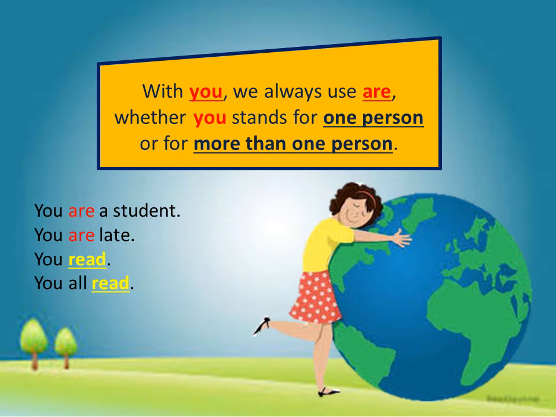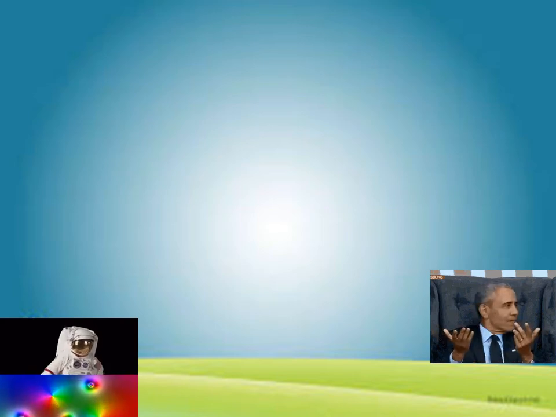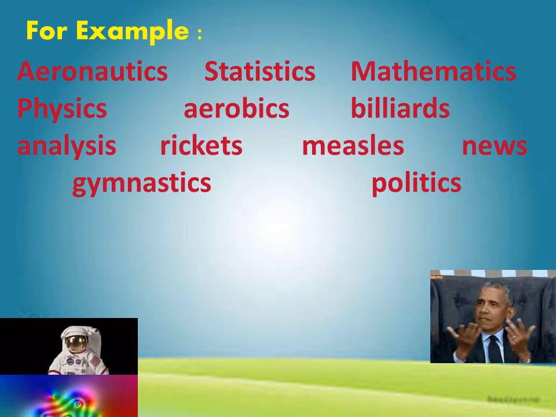So we have seen just like nouns, verbs also have two different forms, singular and plural. The difference is that in case of verbs, the forms with s are singular and the forms without s are plural. So, singular nouns always go with singular verbs and plural nouns always go with plural verbs. But there are some nouns which are plural in form, that is, they end with s or es, but they are considered singular and therefore take a singular verb.